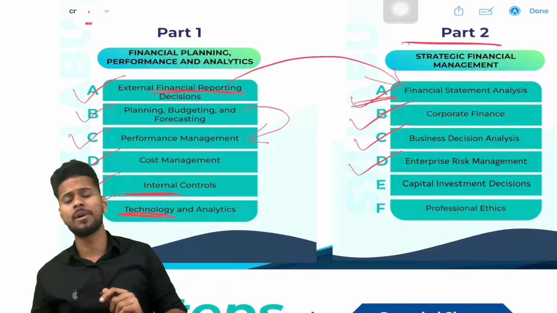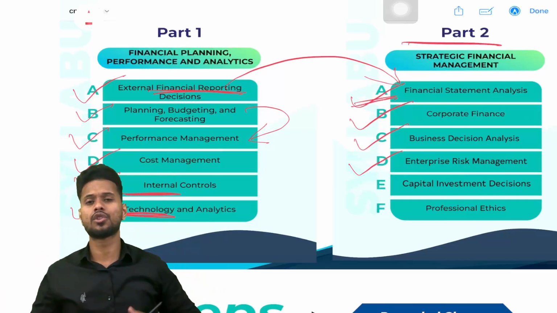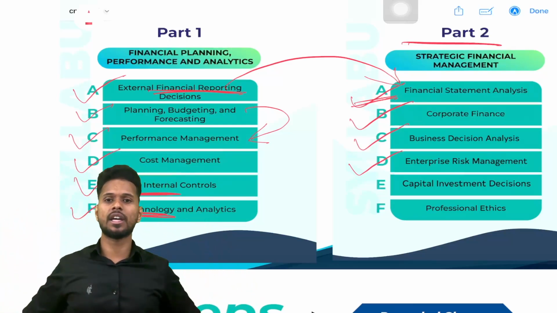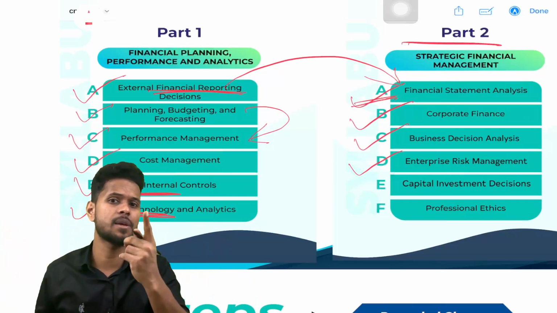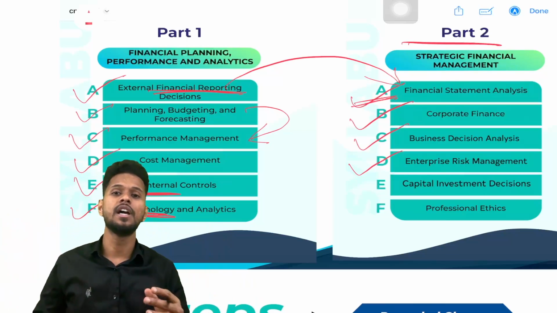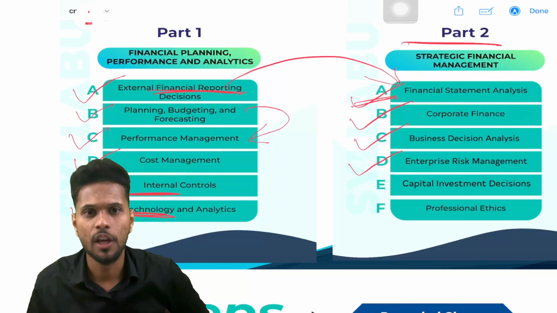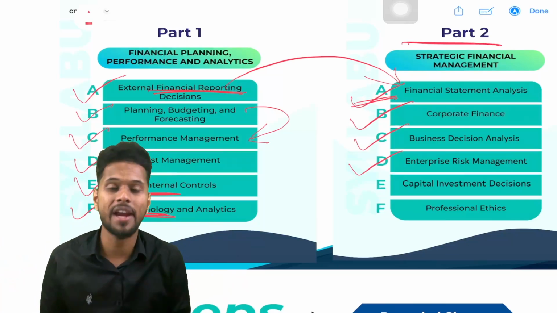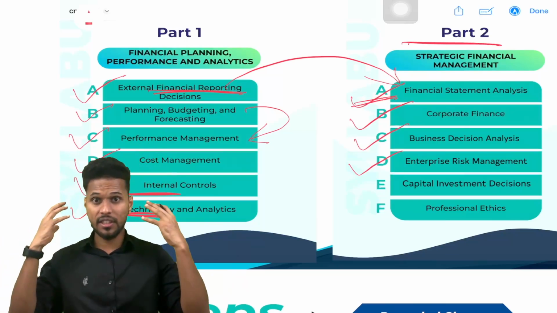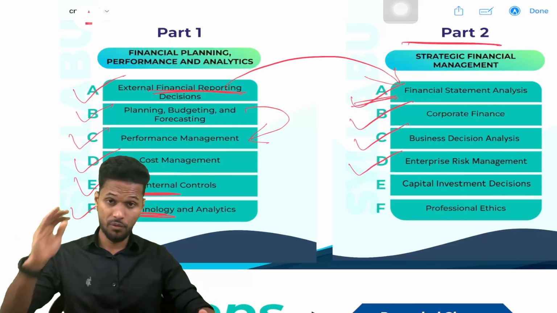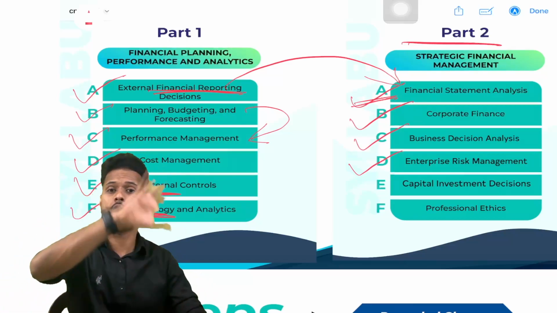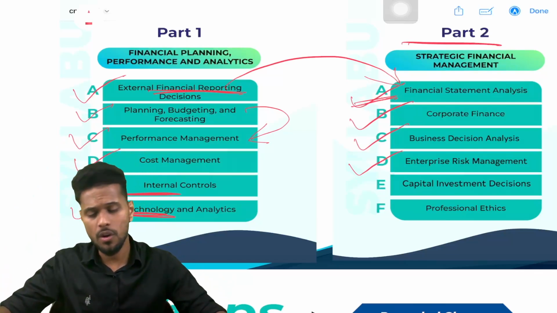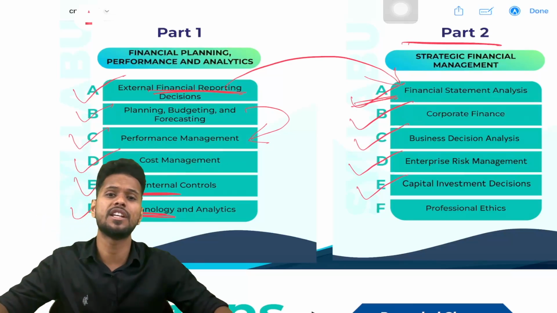Clear? I'm giving an example. We are taking insurance, right? We are taking life insurance, health insurance, building insurance, vehicle insurance, everything we are taking. Taking insurance is actually a risk management strategy, because if you take the insurance, you can reduce some amount of risk. Clear? Like that, there are many other risk management strategies also available. So what are the risks our company is likely to face, and how to manage all these risks, that we are studying in section D, risk management.